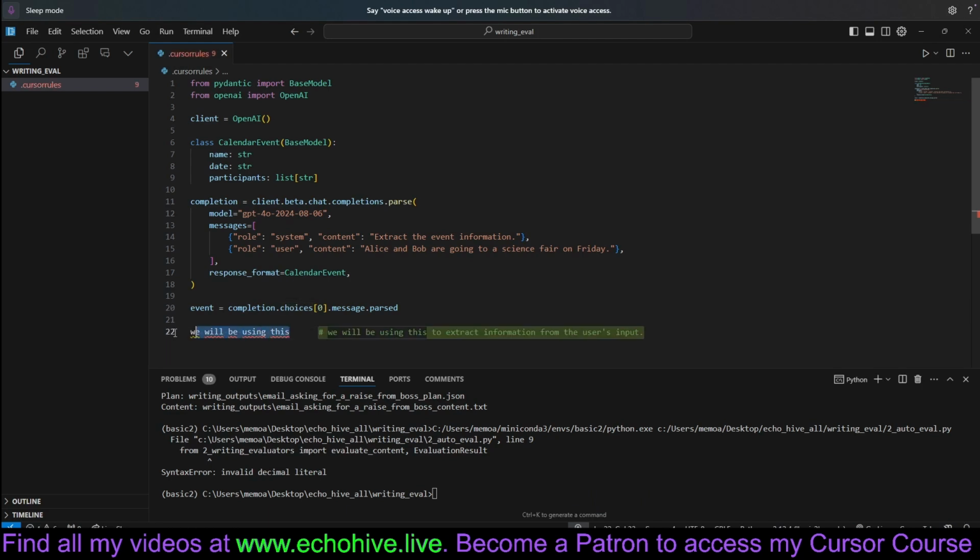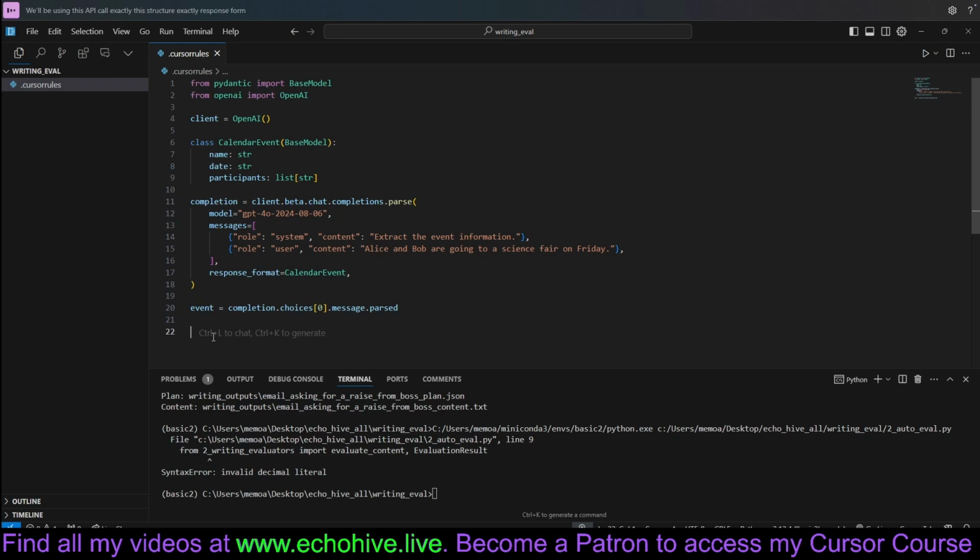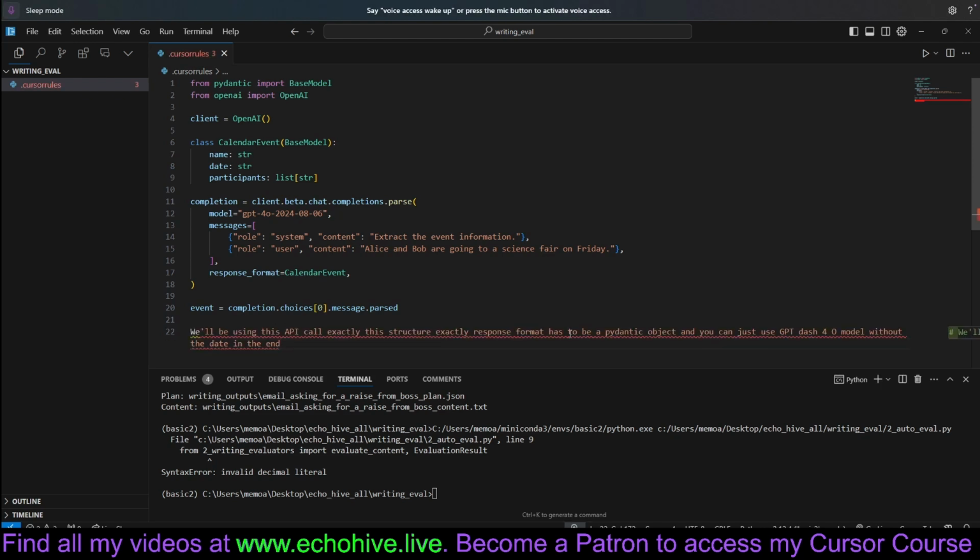Actually, let me use the voice assist. We'll be using this API call exactly, this structure exactly. Response format has to be a Pydantic object, and you can just use GPT-4o model without the date in the end. Okay, let's insert this. Let's fix this. GPT-4o. Let's see if it'll follow that. Okay, so this is all we need really here.